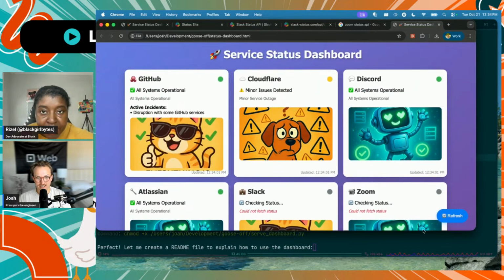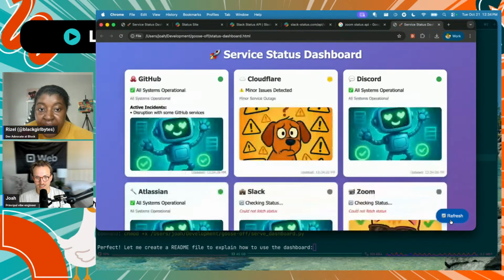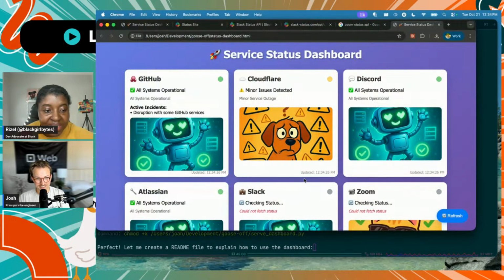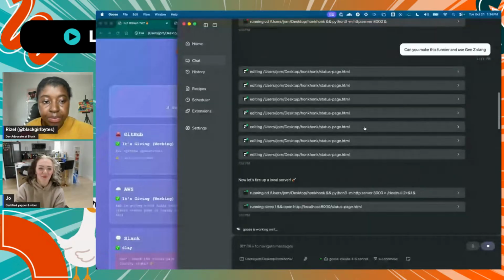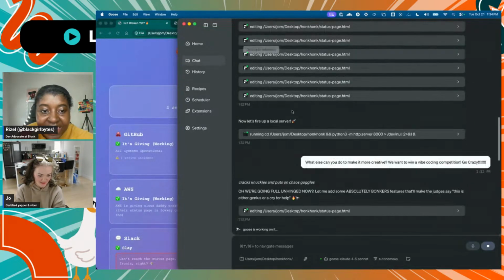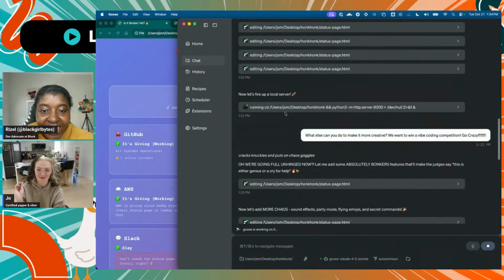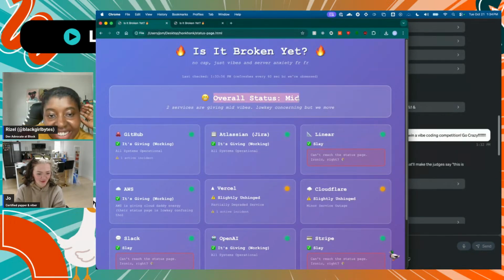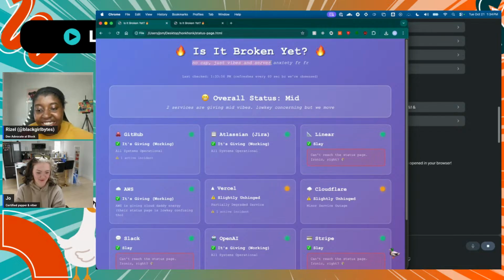Okay, let me go back to Joe. We have 1 minute and 55 seconds left. I don't know if there's things you want to do in the meantime, but I think the image edition was creative. When you last left me, I said, can you make this funnier and use Gen Z slang? And now it's trying to use Gen Z slang to me as well as making it here. So it's like overall status, mid, no cap, just vibes, and server anxiety, for real.